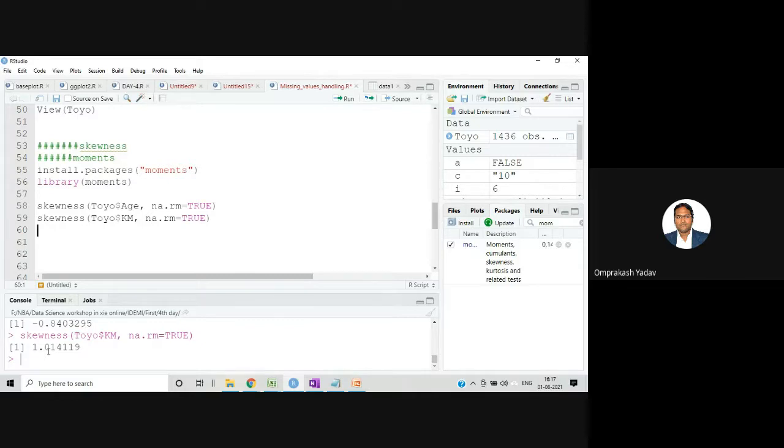Here we got a positive value. Similarly, skewness on Toyo, and then we had one HP also, with na.rm equals TRUE.